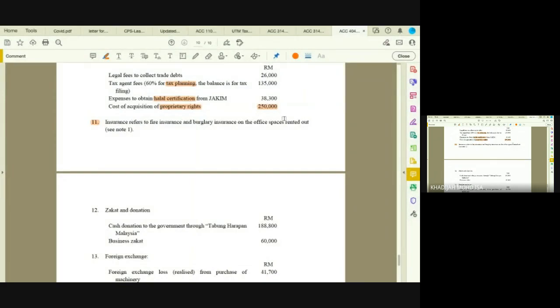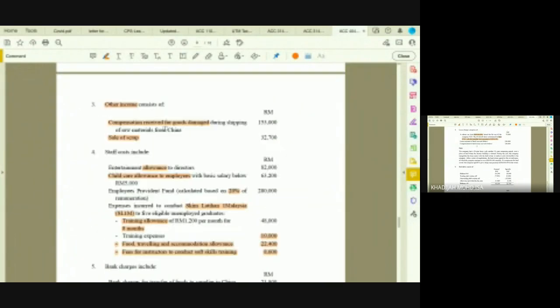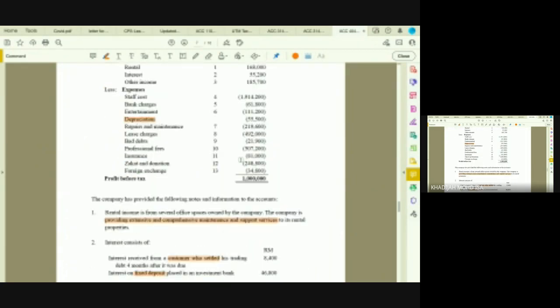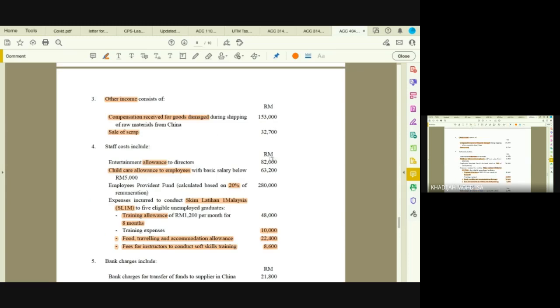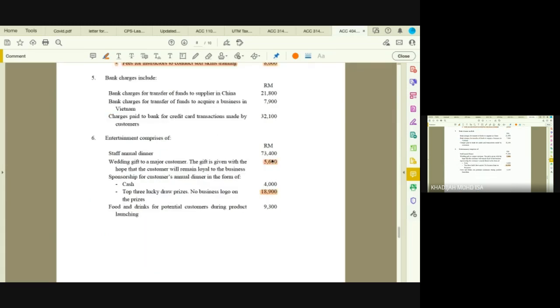Okay. All right. Insurance, burglary, and fire on the office. This one is on the spaces rented out, which is the rental property. So how much is the insurance here? So you have note number 11. The amount is 81,000. So that 81,000 deduct against which income? Rental income.